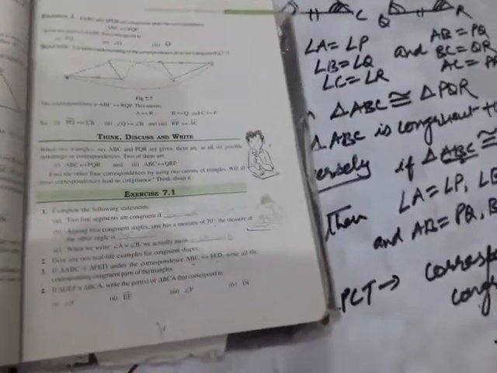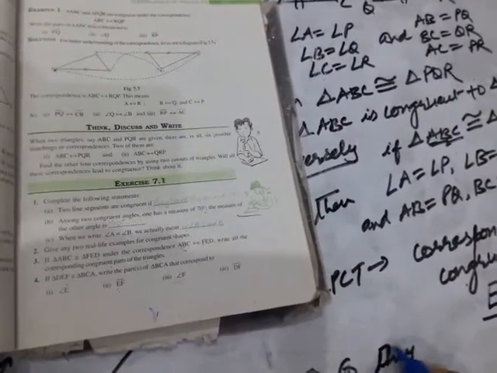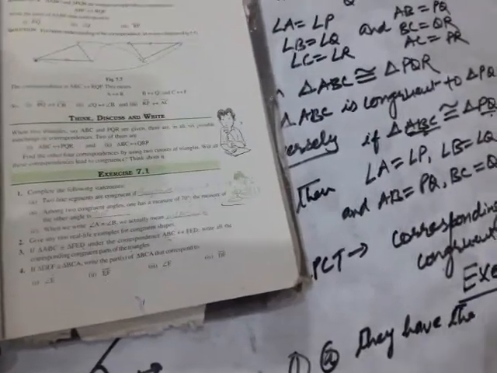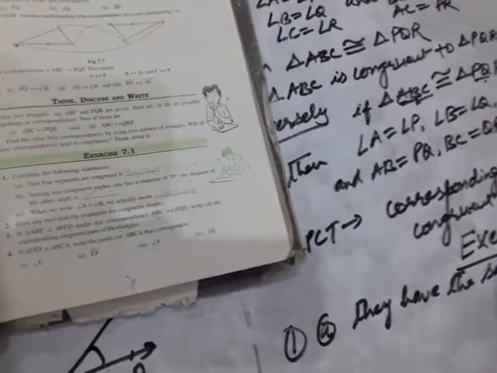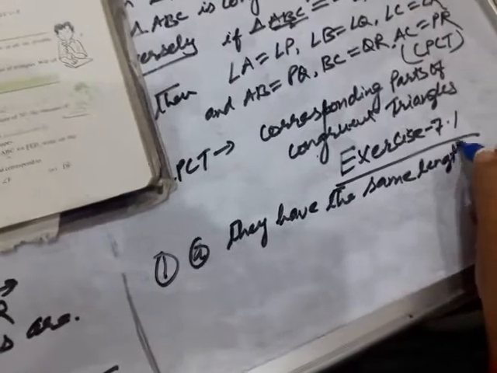So what will you fill in over here? Two line segments are congruent if they have the same length. This is the answer to the first question.